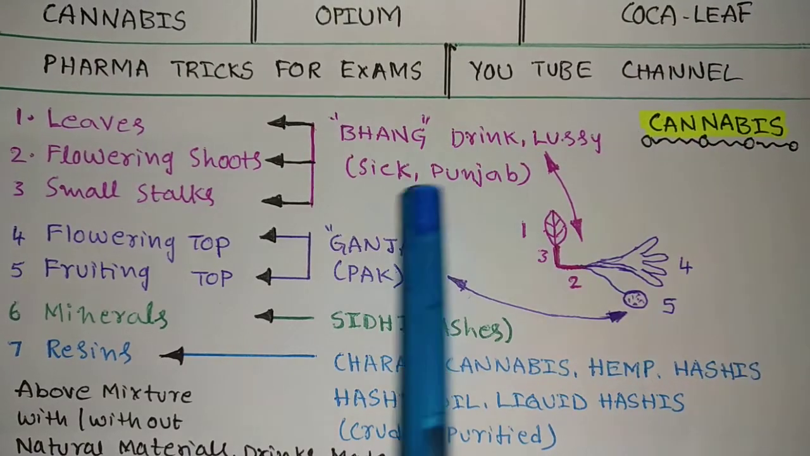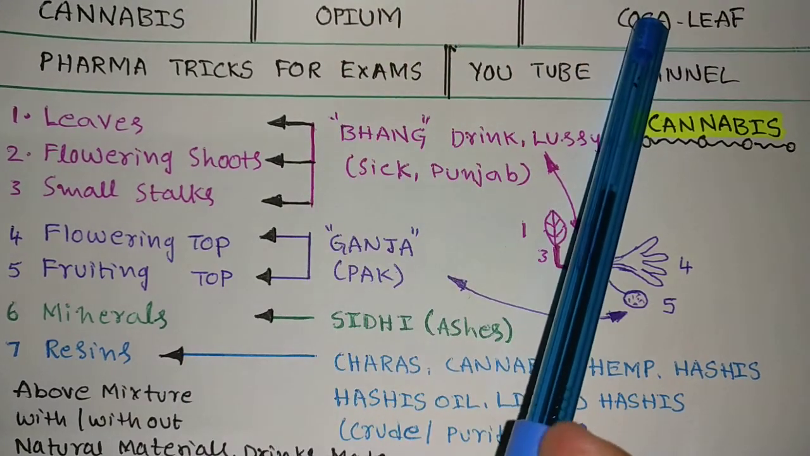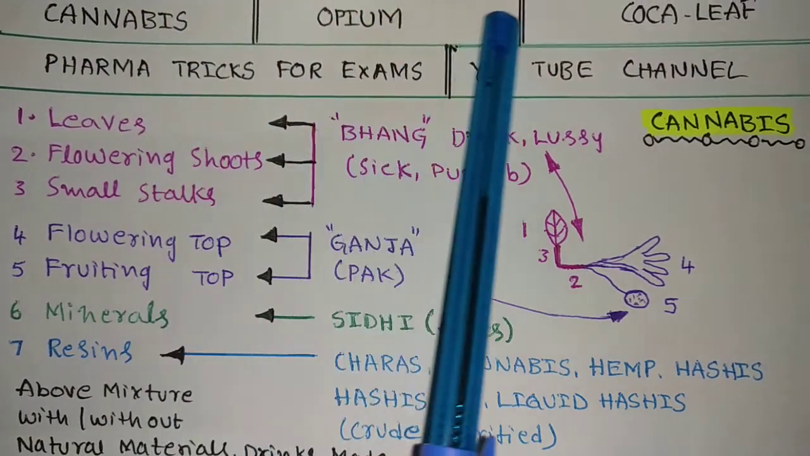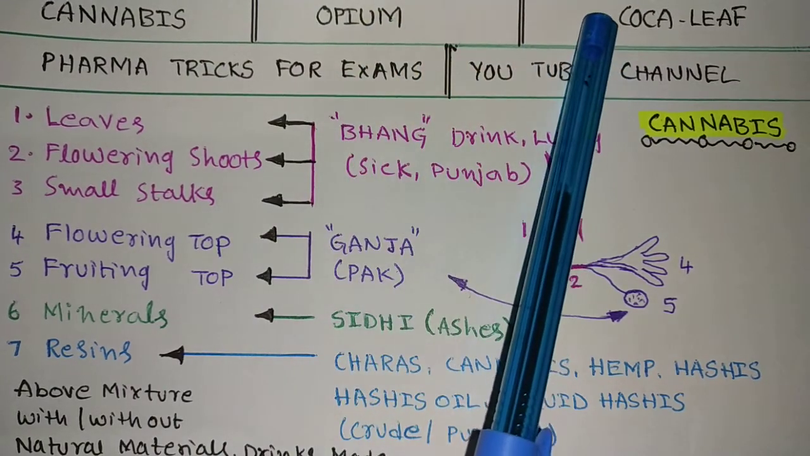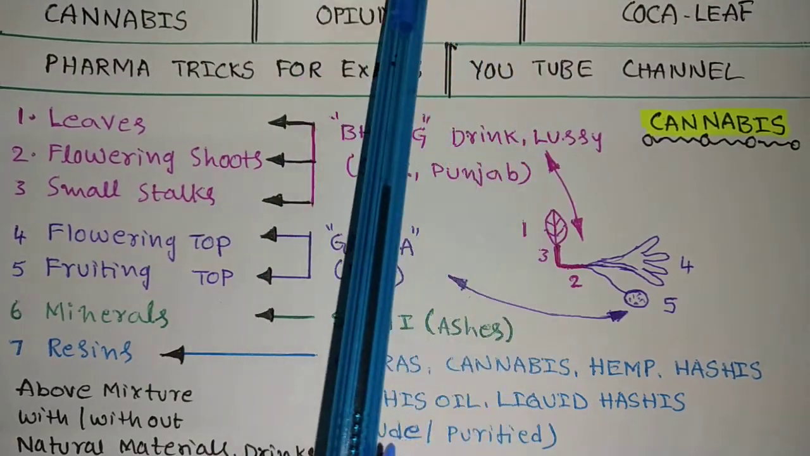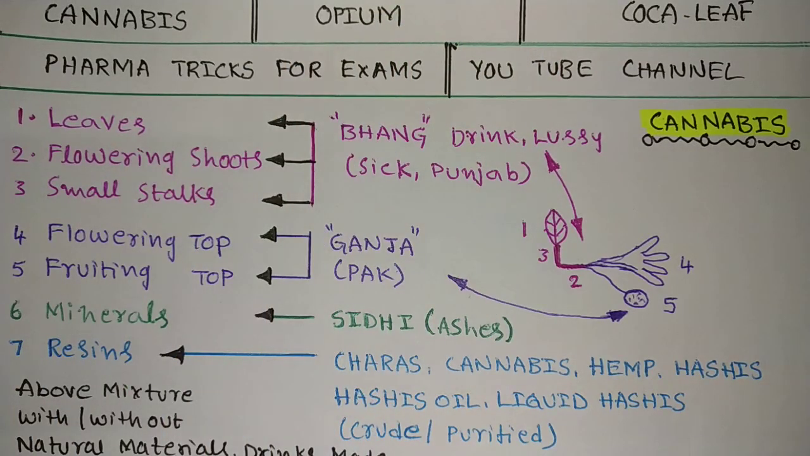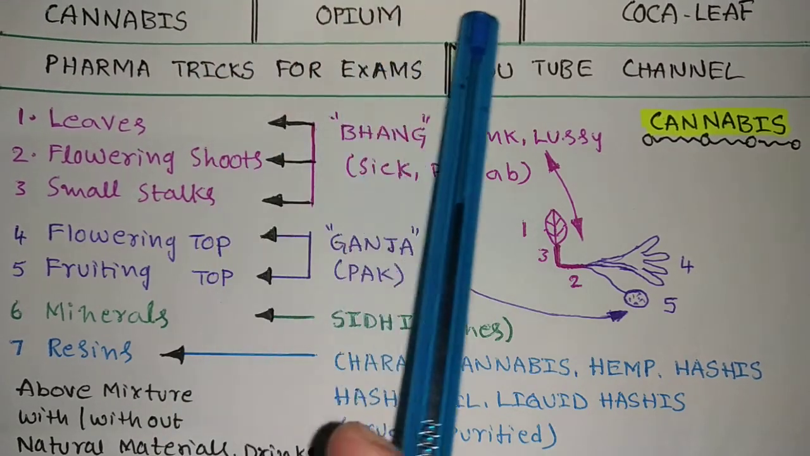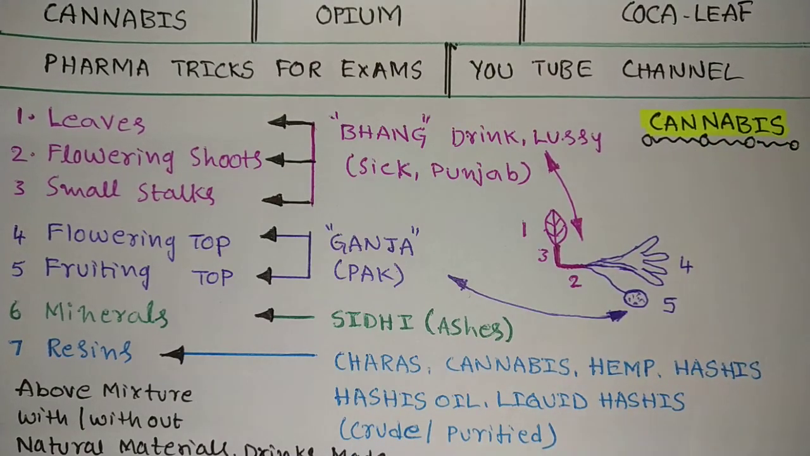Cannabis is different, opium is different, coca leaf is different. Most students think these three terms are the same, but no way, they are unrelated. This is a separate plant, and this is a separate plant, and this is a separate plant. But generally most of the youth are misusing these plants as drugs, and they are getting addicted to cannabis or opium or coca. Today we will see the cannabis plant in this video.